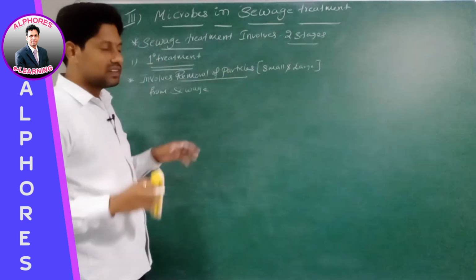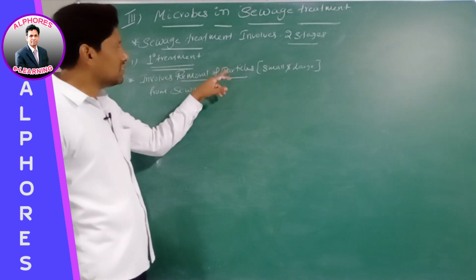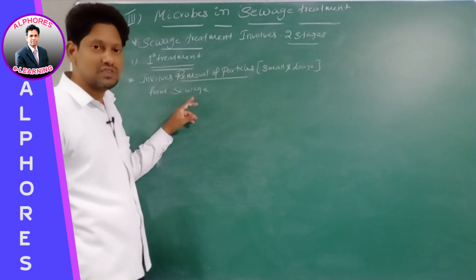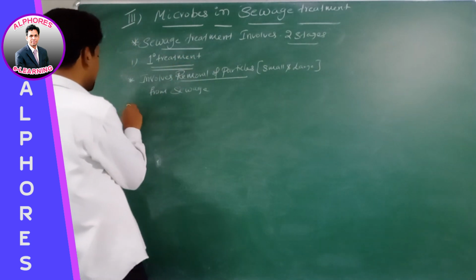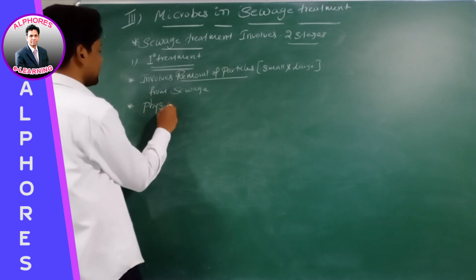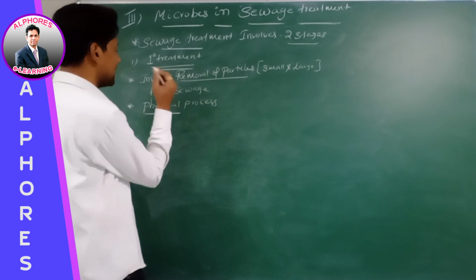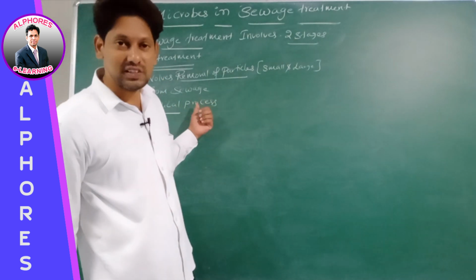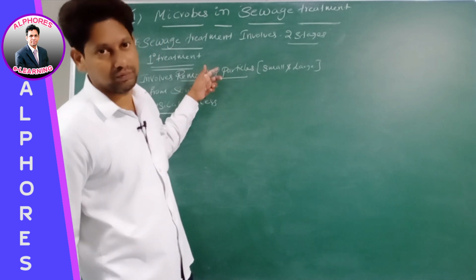Sir, we are saying that in primary treatment particles are removed. Yes or no? Sir, how are these particles removed from sewage in primary treatment? Physically. Therefore, primary treatment is which process? Physical process. Physically, particles present in sewage are removed.